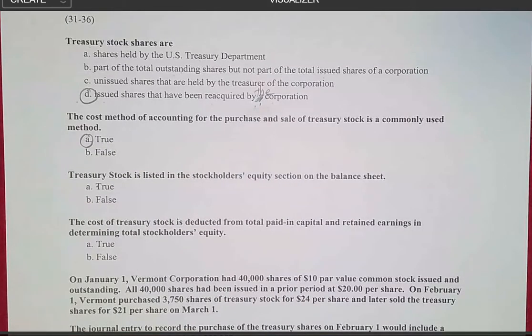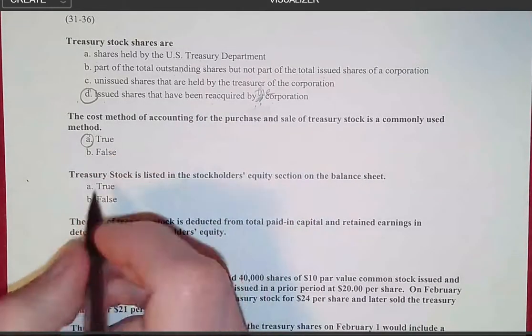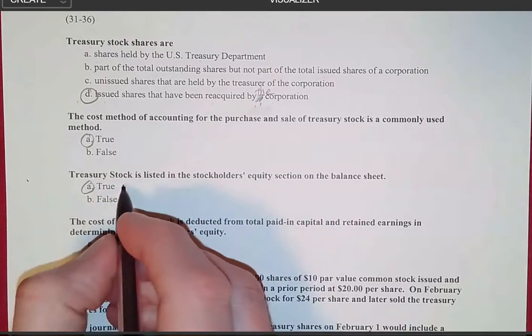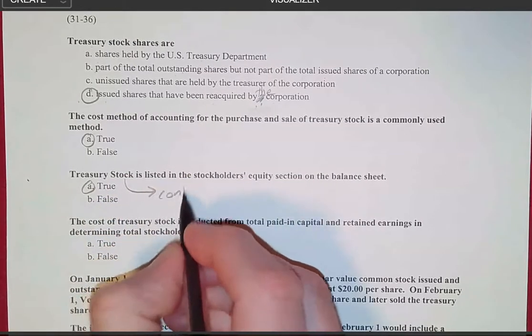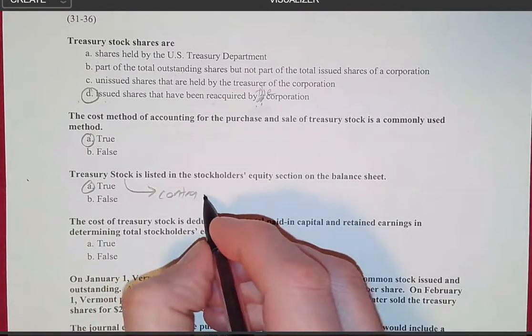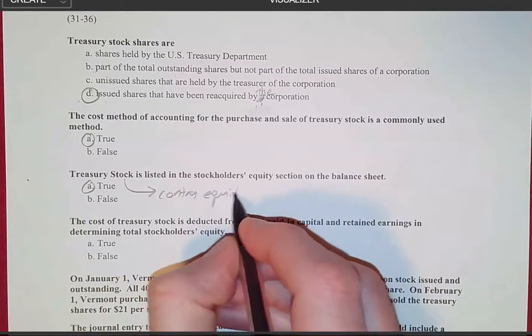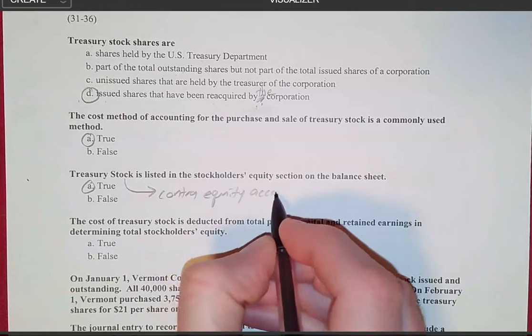Next true-false question says Treasury stock is listed in the stockholders' equity section on the balance sheet. This is a true statement, but I want you to understand that Treasury stock is a contra equity account.